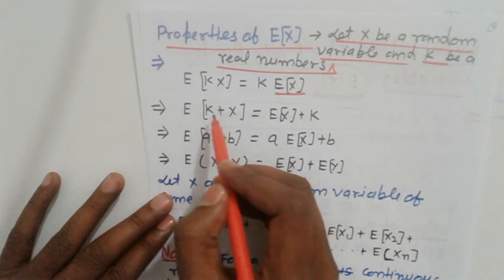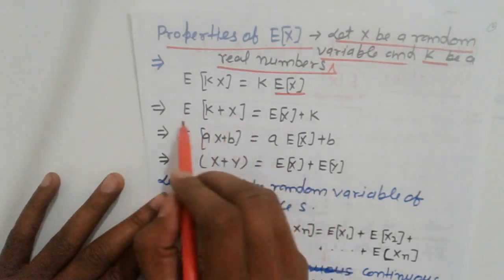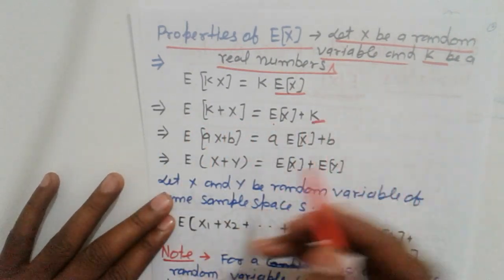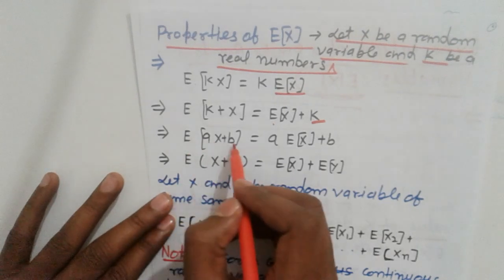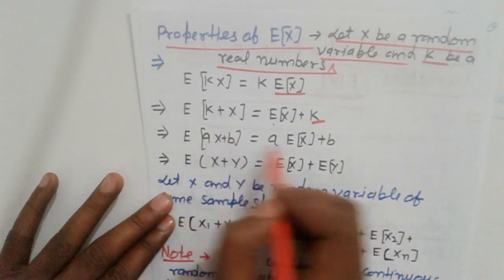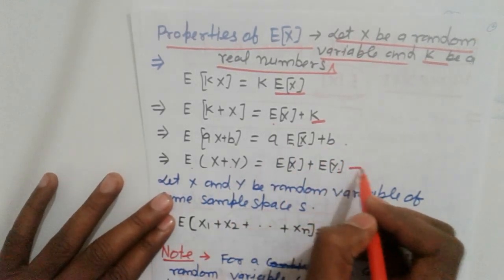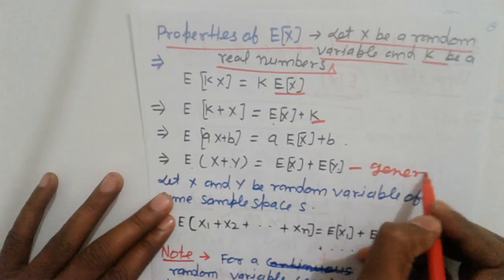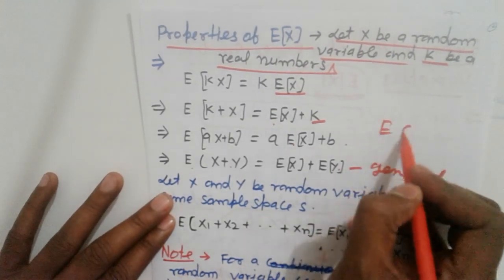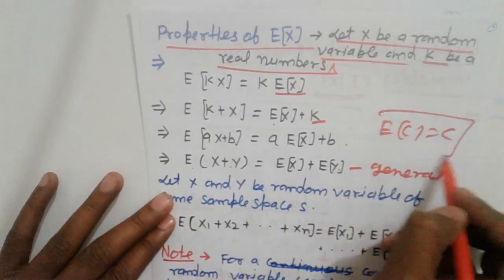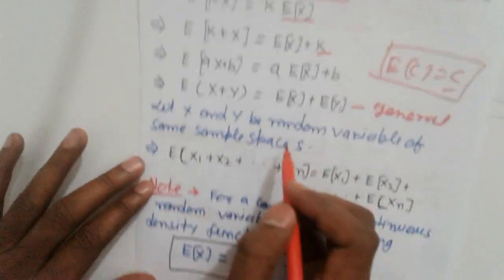Similarly, E(X + k) is E(X) + k. Also E(aX + b) is a times E(X) plus b, which is a general property, where a and b are constants.